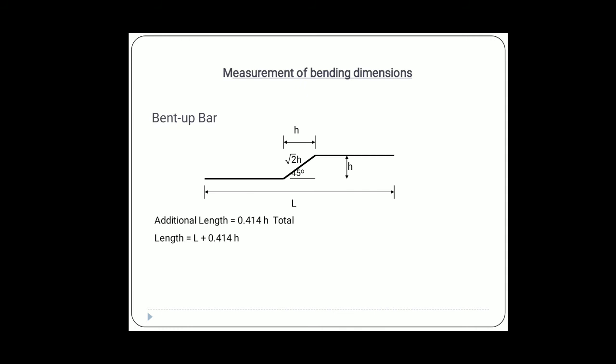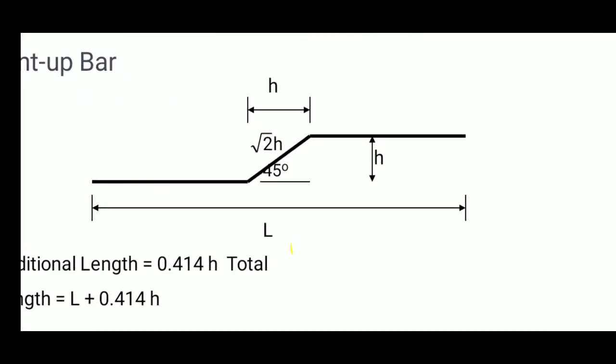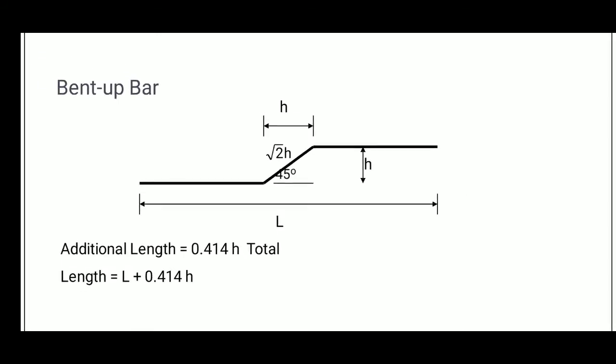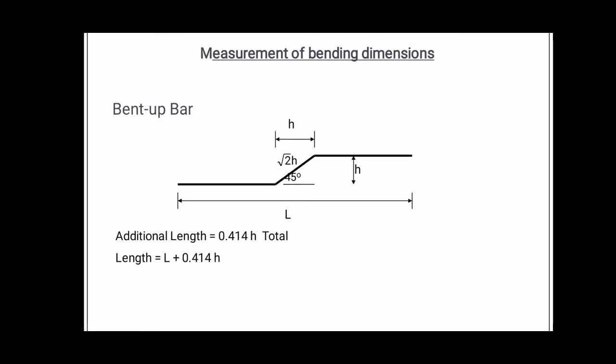This is one example of a one side bent up bar, where both edges are straight. Then you calculate that the extra length is equal to 0.414 times the height. With this inclination we find the additional length, 0.414, using the triangle rule.